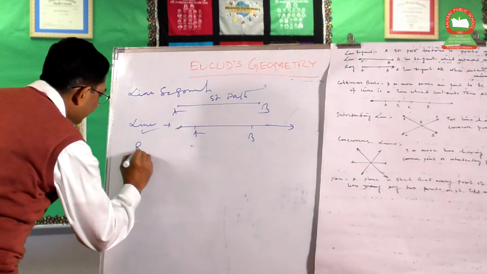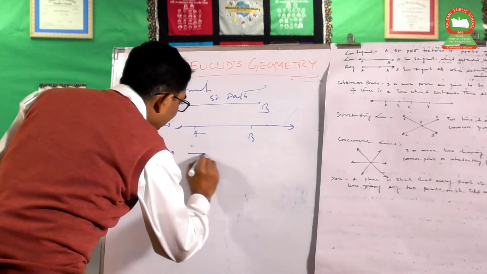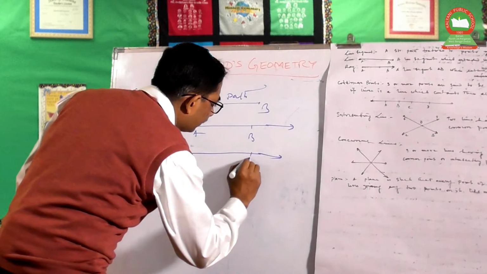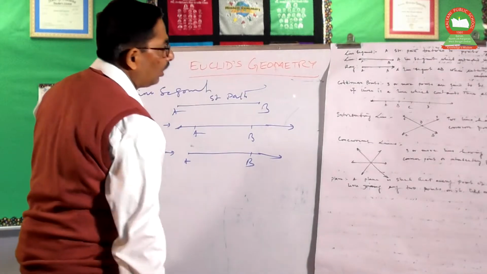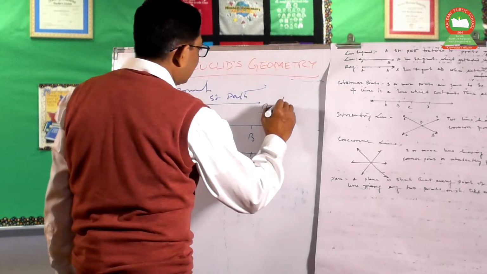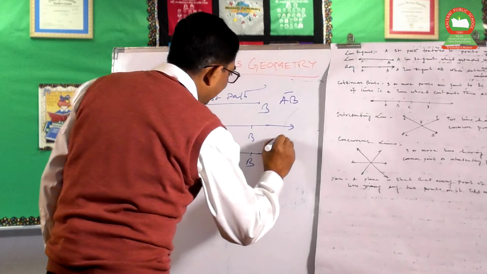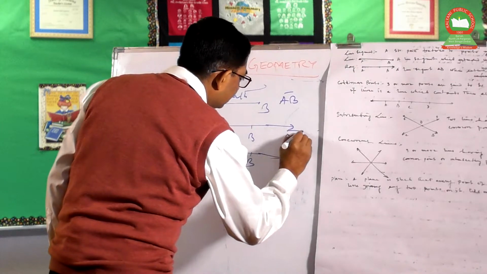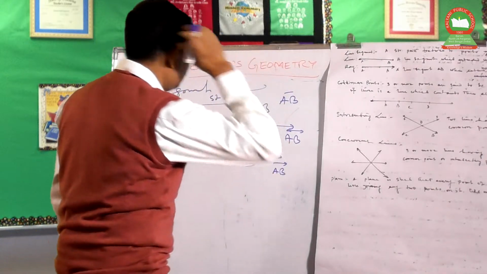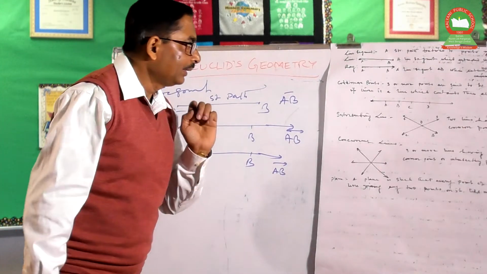And then there is a ray. A ray is a line segment which is extended in one direction only, and this is called a ray. We signify all these things symbolically, like this, whenever we write AB with a line, AB with a ray. These are symbolically how we express a line segment, line and ray.